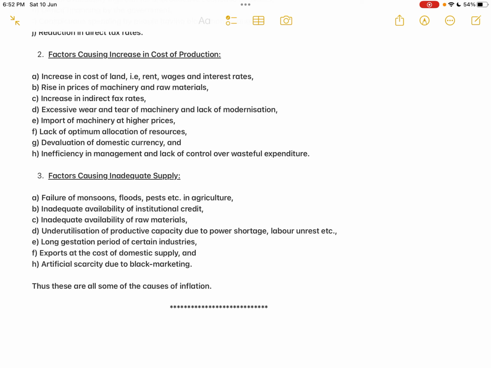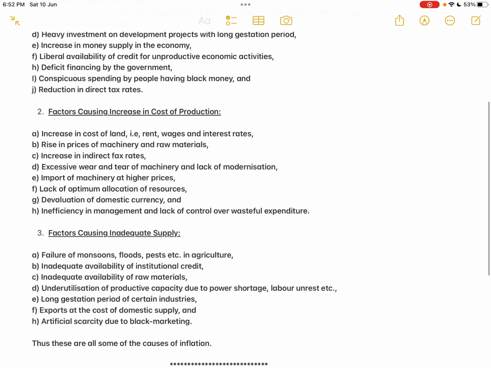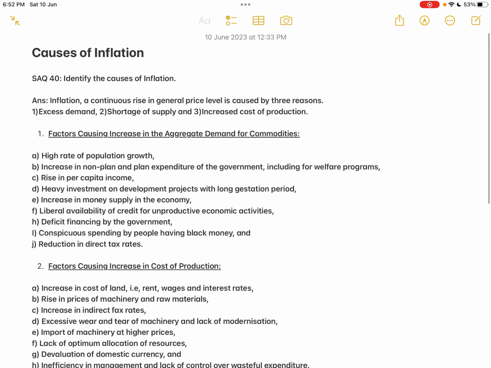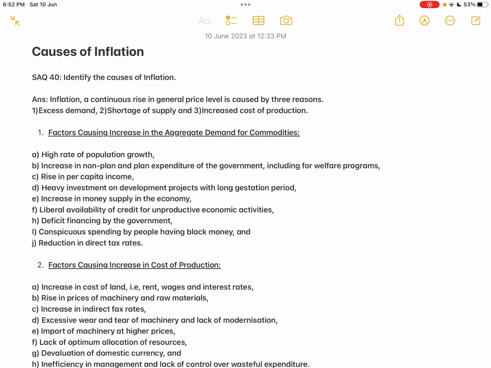They know that if there is a shortage of supply, the price will rise and they will get more and more profit. So they will start hoarding the commodity. They will create an artificial scarcity in the market so that the prices will rise and their profit margins will increase. Okay, so all these will lead to a rise in the general price level of a country.